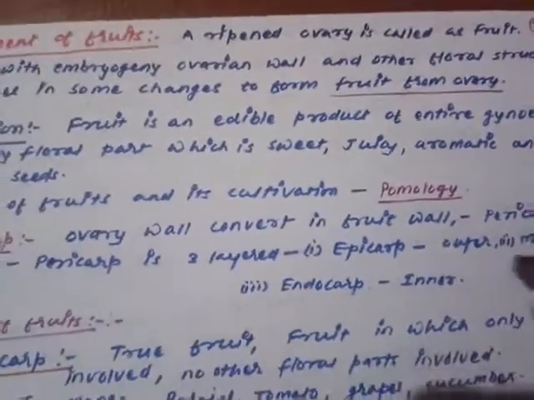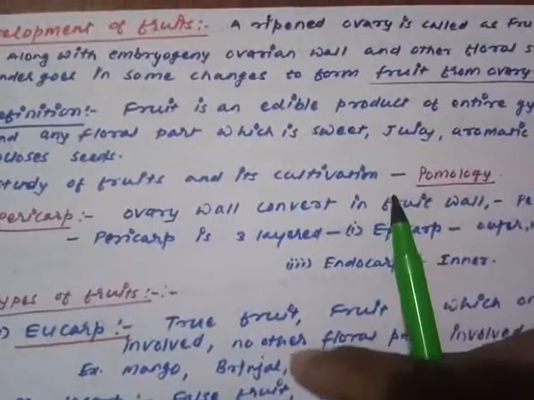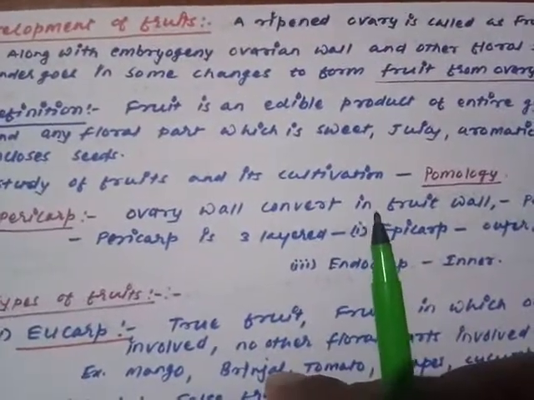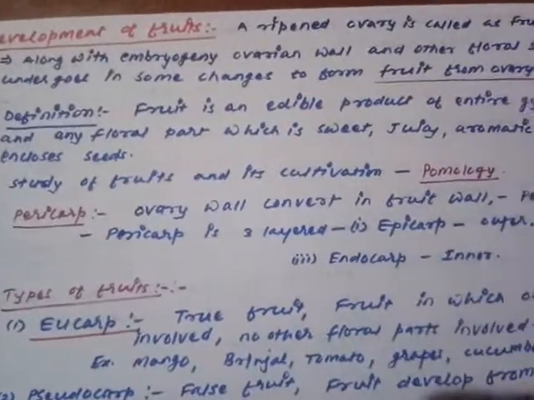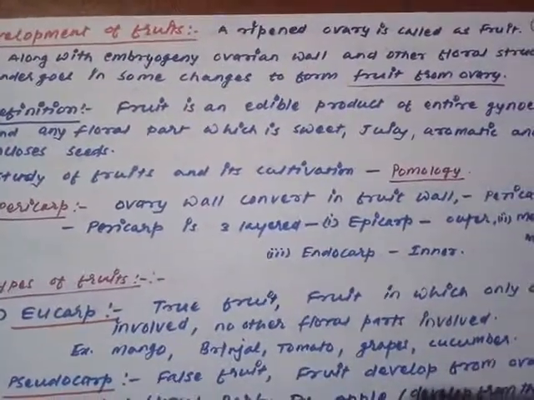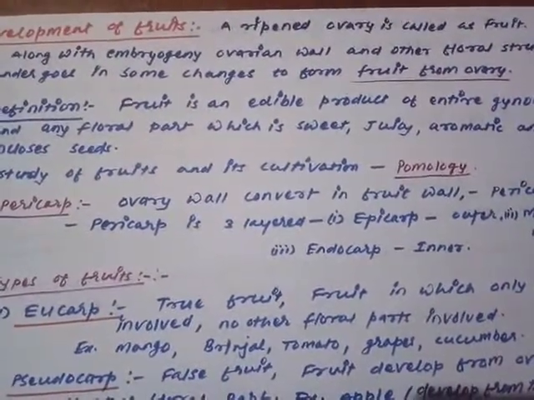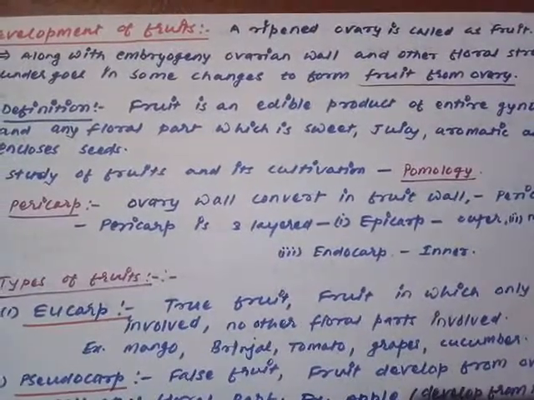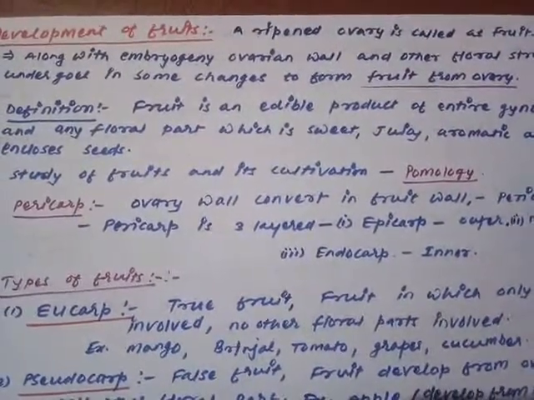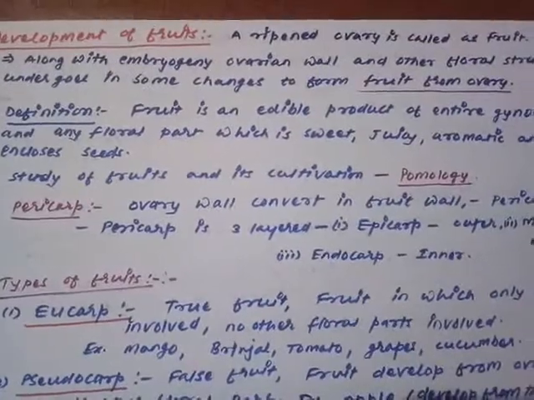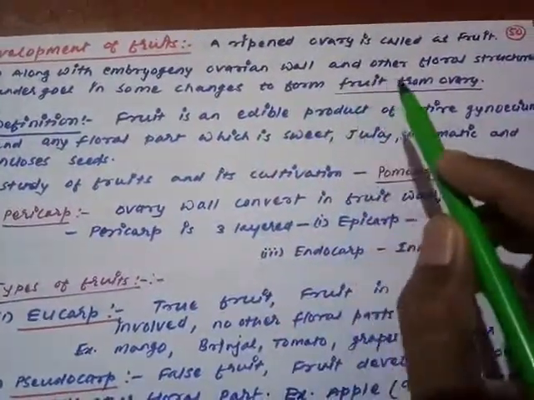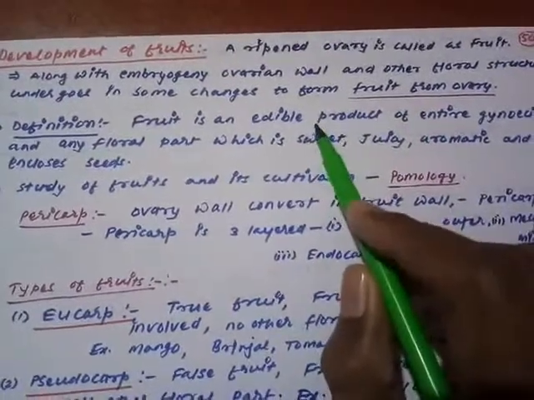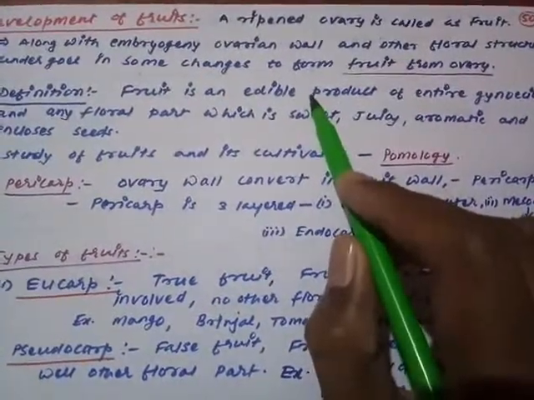So how is the fruit developed? Remember, as soon as embryogeny starts, along with the embryogeny the ovarian wall and the other floral structures also undergo some changes. Through those changes the ovary gets converted into the fruit. Along with the embryogeny, the ovarian wall and the other floral structures undergo some changes to form the fruit from the ovary.